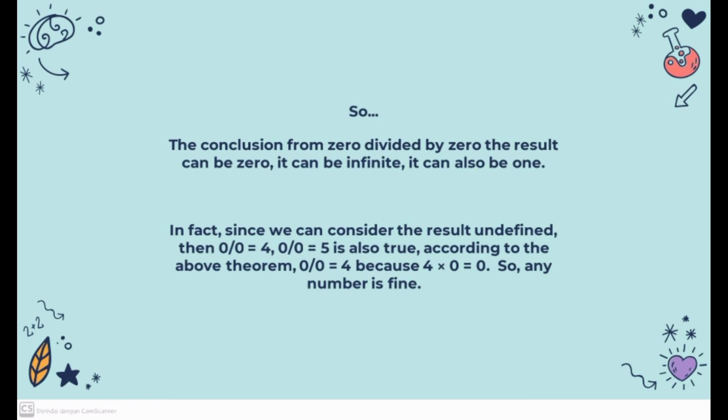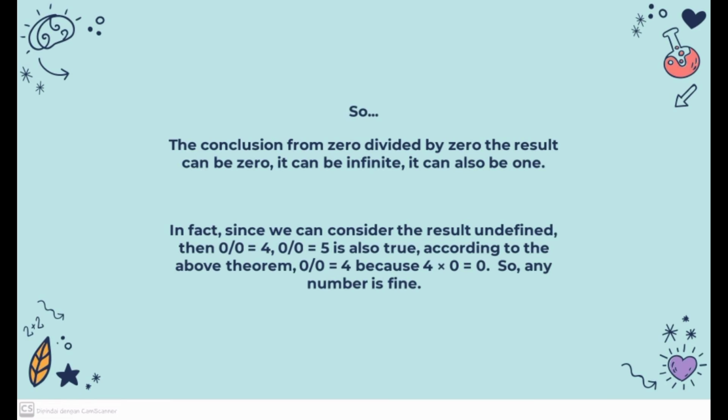So, the conclusion from 0 divided by 0 is that the result can be 0, it can be infinite or undefined, it can also be 1.